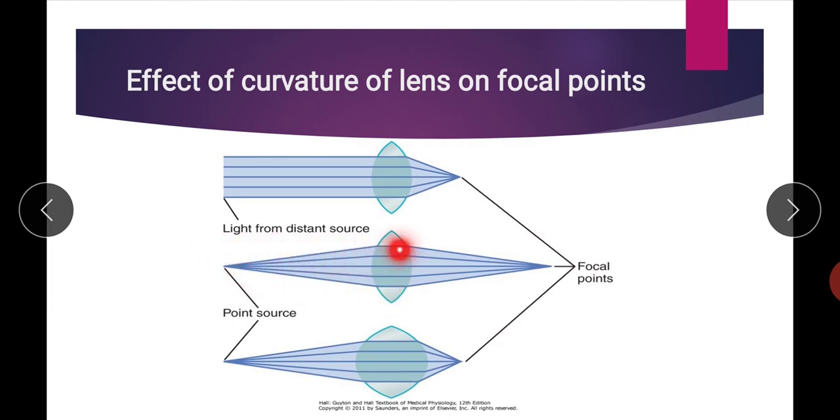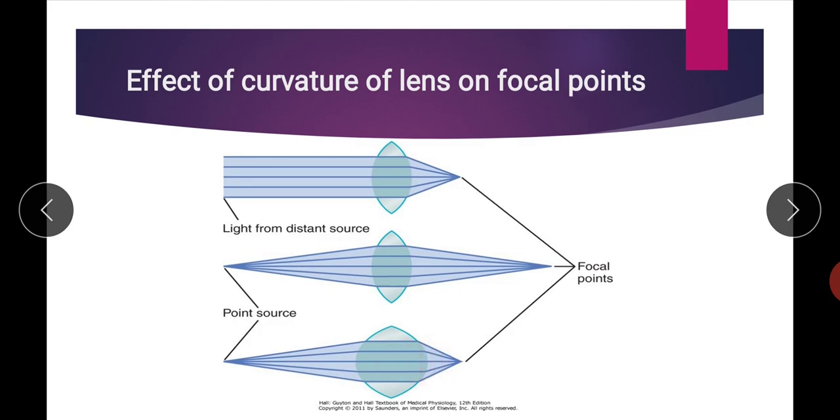When these diverging light rays pass through the convex lens, the focal point is somewhat farther than in the first figure. So here the focal length is more. In the third figure, with the same light source as the second figure, the focal point is once again near the lens, and this is because of the increase in the curvature of the lens. So if we increase the curvature of the lens, we can bring the focal point nearer to the lens, or we can decrease the focal length.